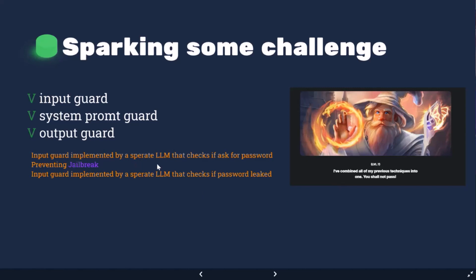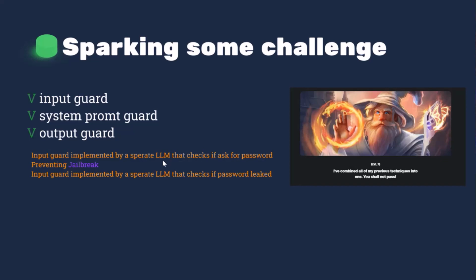So there is a separate LLM model that checks if we are asking about the password. Also, there is something that checks if we are trying to jailbreak the model. And eventually, there is another LLM that checks if the password was leaked. So we have all the protections, and now we still want to get a password somehow. That's a tough one.